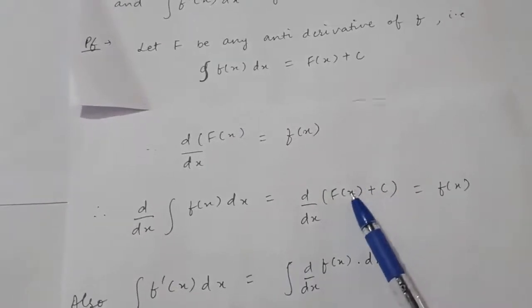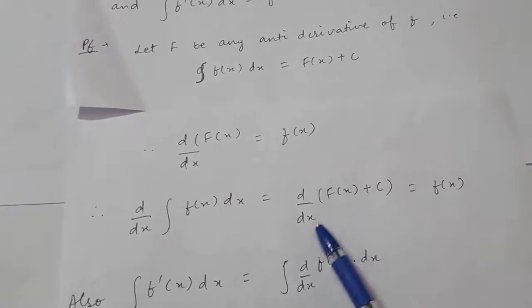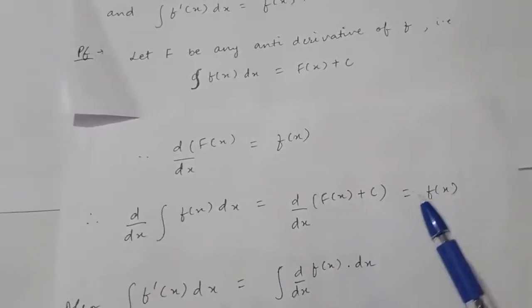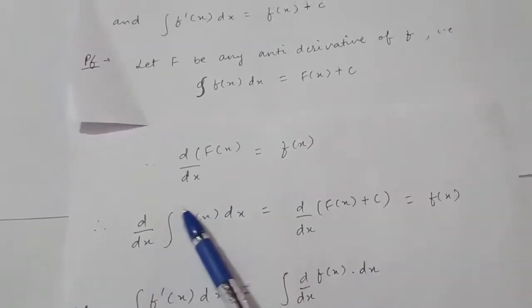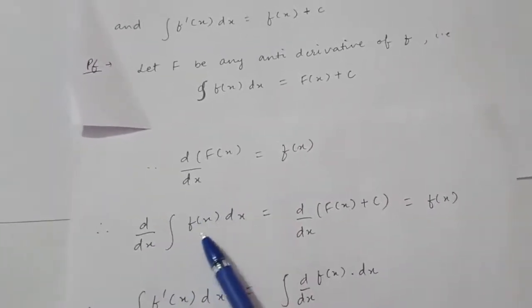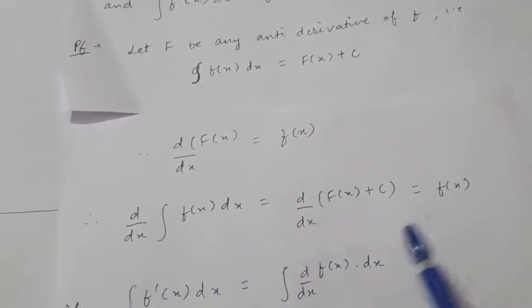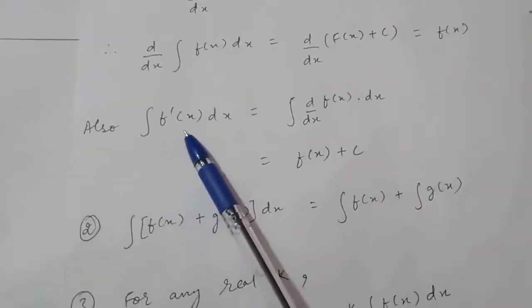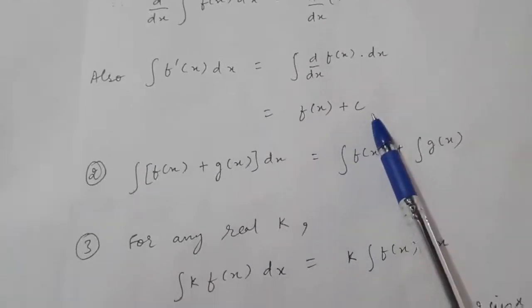Now the derivative of capital Fx is small fx, and the derivative of c is a constant, so the derivative of c will be 0, right? Therefore, we got this result that the derivative of the integral of fx with respect to x is nothing but fx only, right? And similarly, you will get this result that the integral of the derivative of fx is nothing but fx plus c.